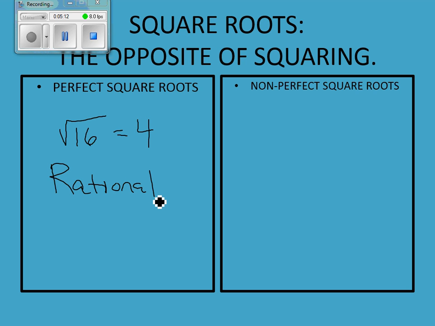Okay, and you don't need to write these down. I'm just reviewing. Give me an example of a non-perfect square root. Give me one that I didn't give you yesterday. Give me a new one. Square root of 172. Everybody put that in their calculator. Square root of 172 gives us what? And if you don't know how to put in the square root in the calculator, find a neighbor or ask Miss Handy and she can show you.